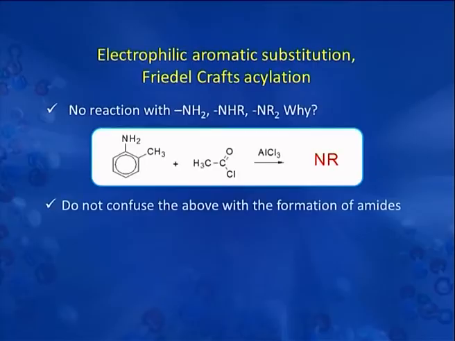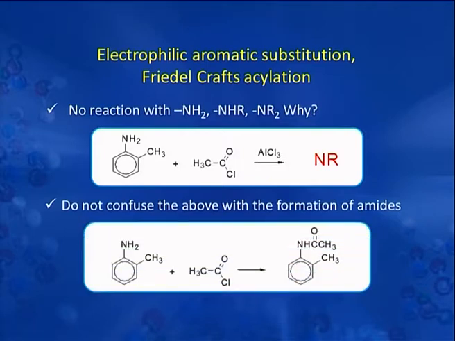Aniline and substituted anilines do not react with acyl chloride in presence of aluminum chloride. That is, they do not undergo this acylation reaction. But please do not confuse that when this acyl chloride is reacted with this toluidine, substitution or acylation can take place at amino group, but it will not take place in the ring.